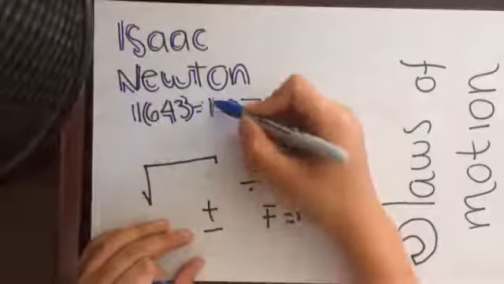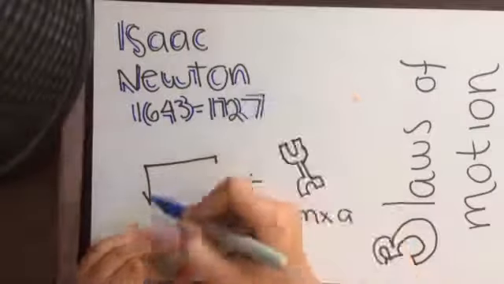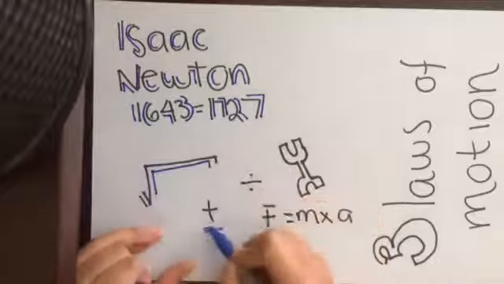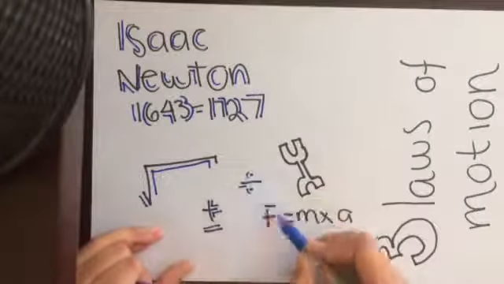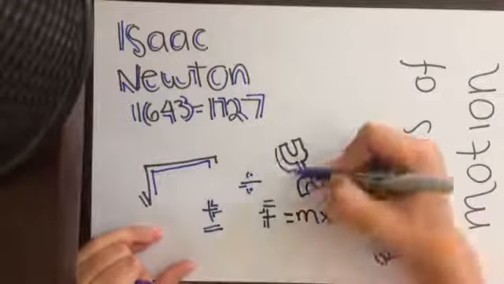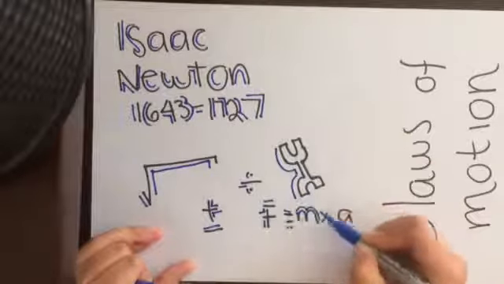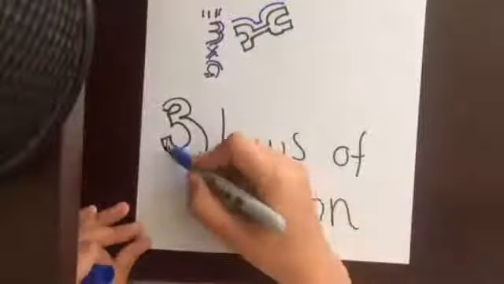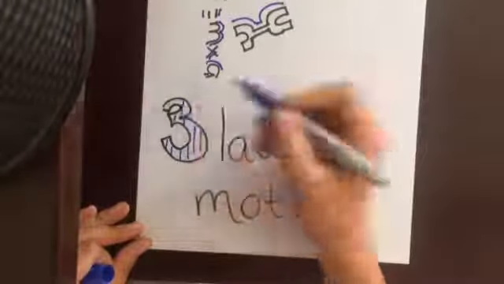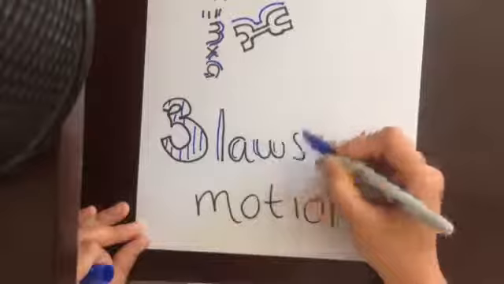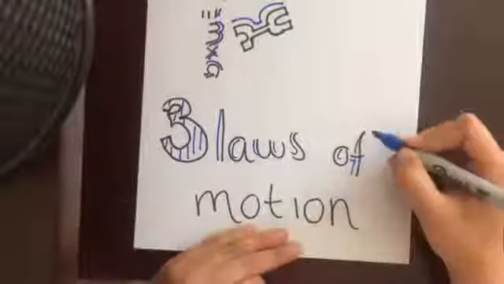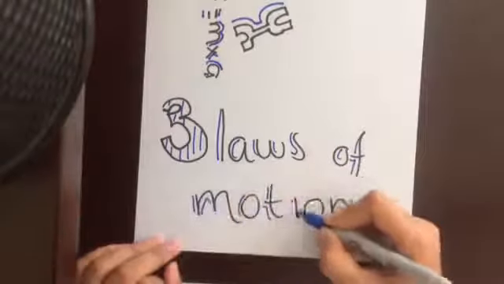Isaac Newton was born in 1643 and died in 1727. Newton was the one to present the principles of gravitational motion to the world, and to date they are the ones that mathematicians, physicists, and engineers make use of for their professions. Today, Newton's three laws of motion will be reviewed.